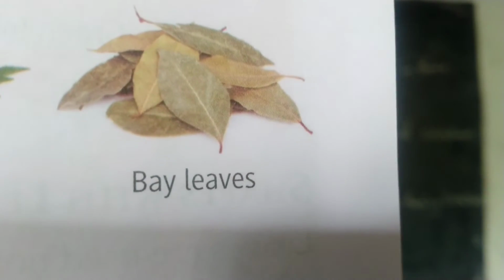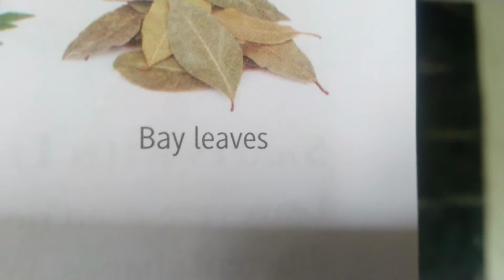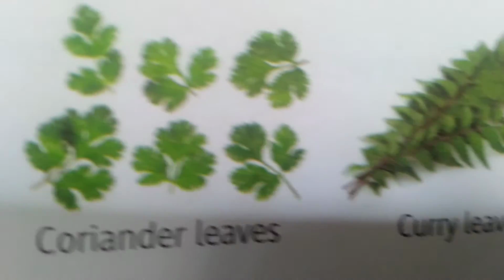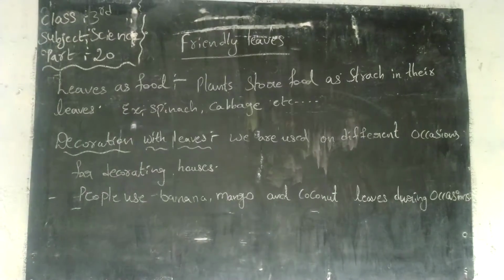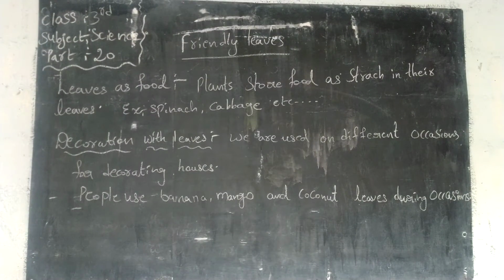The fifth one is bay leaves. These are called bagaraku, karivepaku, kothimeeraku, mentiyaku and palakura akulu. Children, you should draw these pictures and write the names of the leafy vegetables.